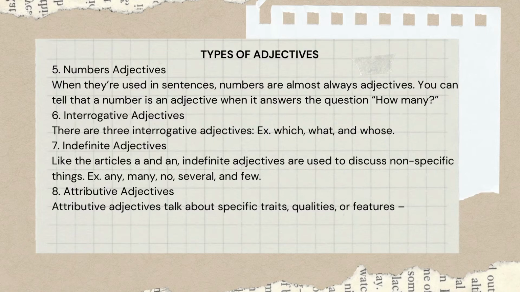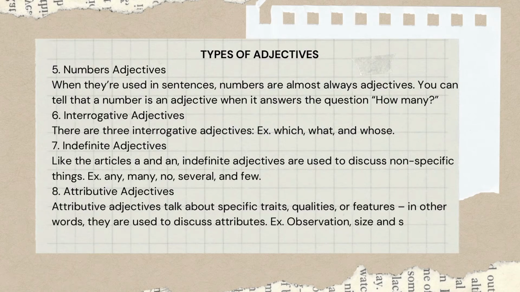We have also attribute adjectives. They talk about specific traits, qualities, or features. In other words, they are used to discuss attributes. Examples are observation, size and shape, age, color, origin, material, and qualifier adjectives.